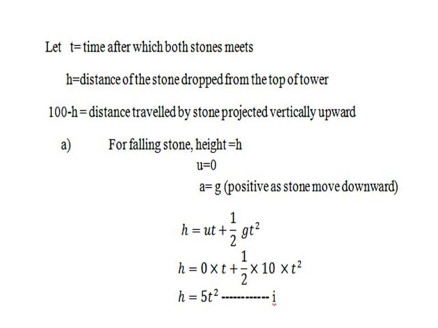Now for the falling stone, the height will be h, the initial velocity is 0, and the acceleration is the acceleration due to gravity. So we will use the equation h equal to ut plus half at square, and substituting the values of initial velocity and acceleration due to gravity, we will get h equal to 5t square.